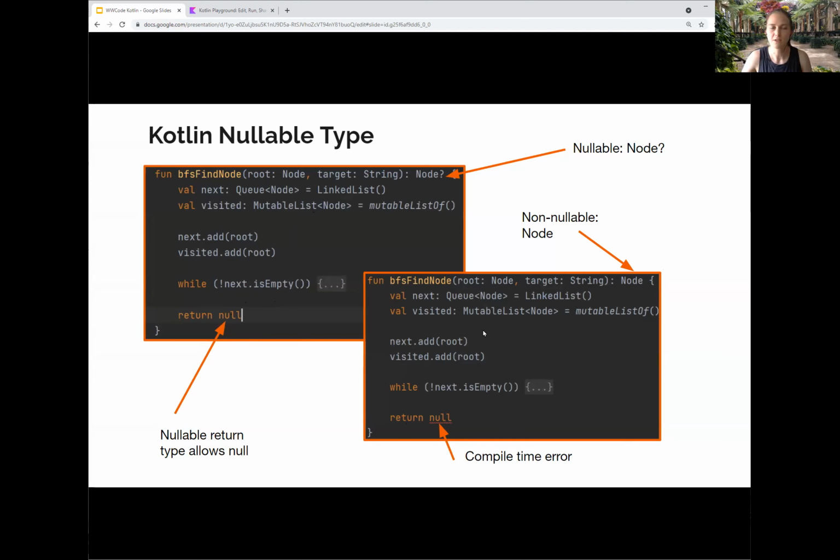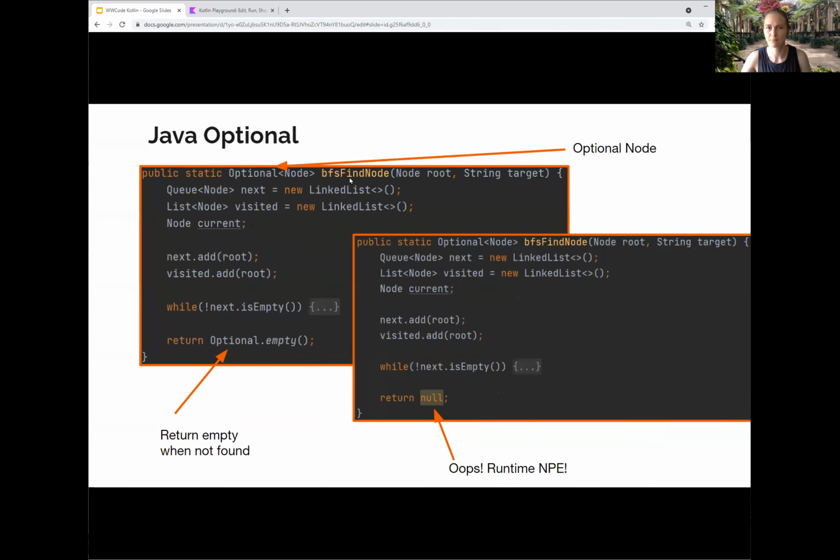Java does have a feature that works like this, and it's called an optional. When you have your breadth first search in Java, you might say, I'll use the optional to describe something may or may not be here. So optional.empty means nothing was found. Great, so why don't we just keep using Java? It has optionals, no problem.